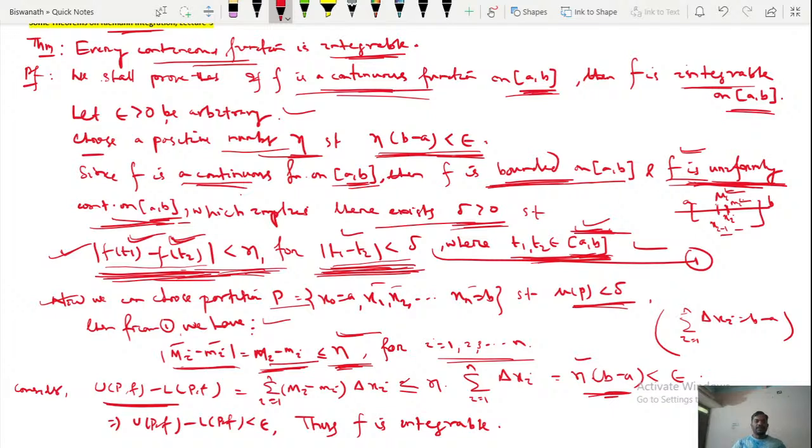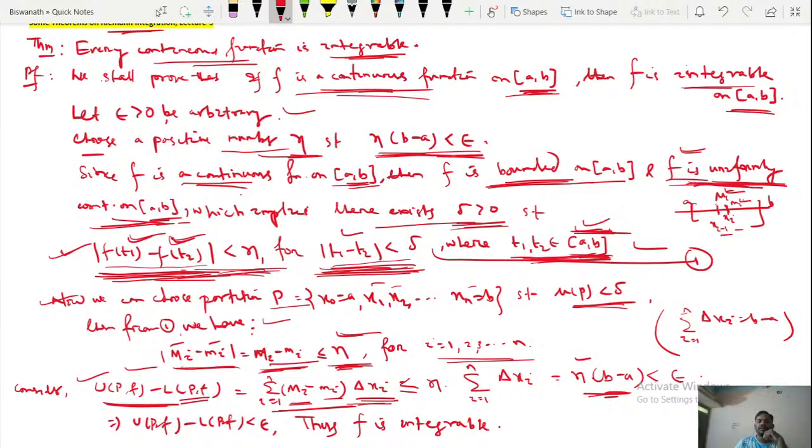Now consider UPF minus LPF, which can be written this way. This is the summation of i from 1 to n of capital Mi minus small mi into del xi, because your UPF is the summation of i from 1 to n of capital Mi del xi, and your LPF is the summation of i from 1 to n of small mi del xi.